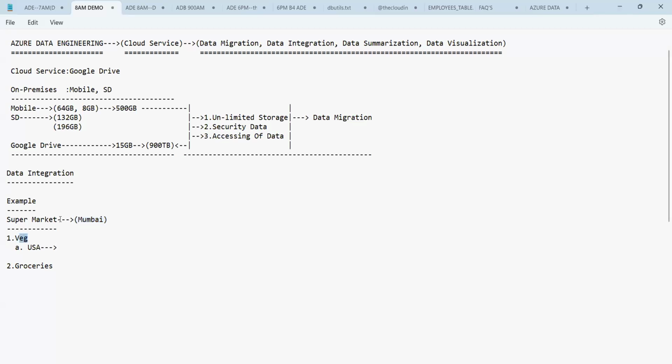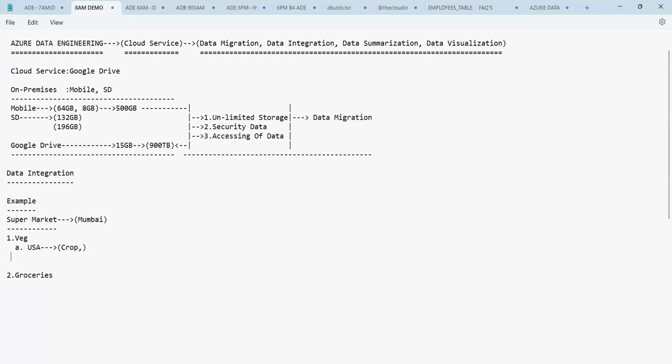This is a vegetable, vegetable number A, which is imported from the United States of America but available for sale in a Mumbai supermarket. That means this vegetable is cropped, or we can say cultivated, in the US only, but it is available for sale in a Mumbai supermarket.